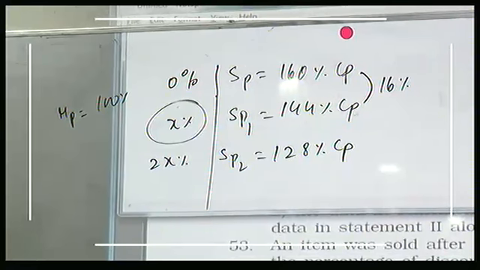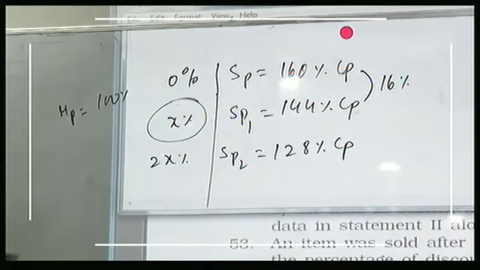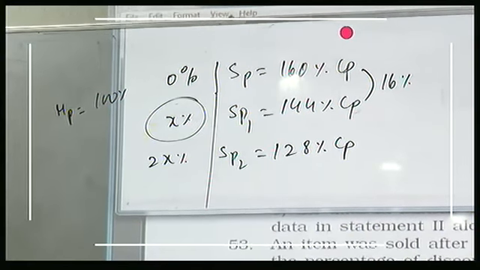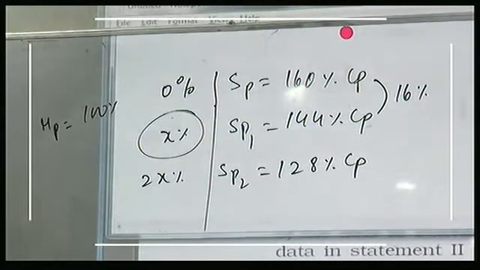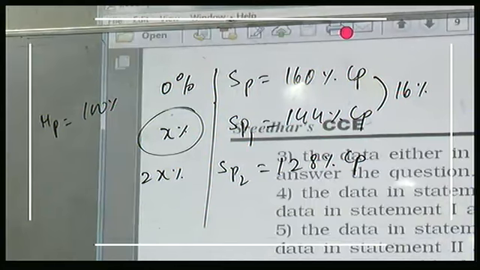So 1 alone will give you answer. Next, second one. The cost price of the item is 400. Who requires cost price? Do you need cost price? No. 2 alone is not required or not sufficient also.